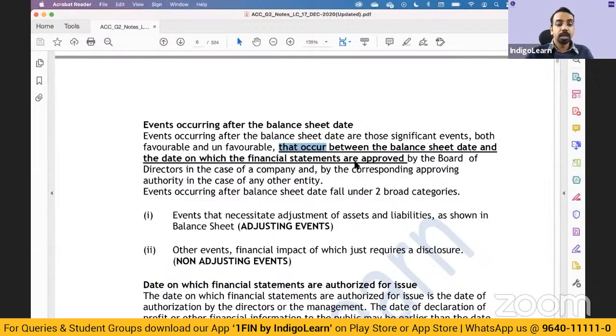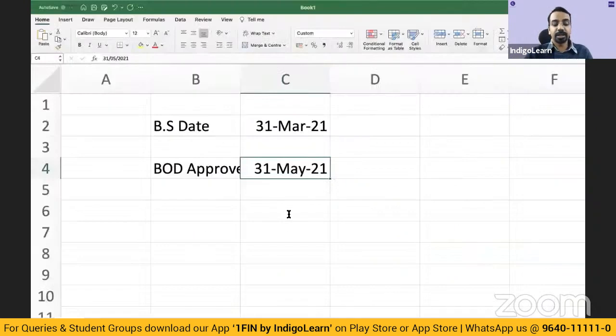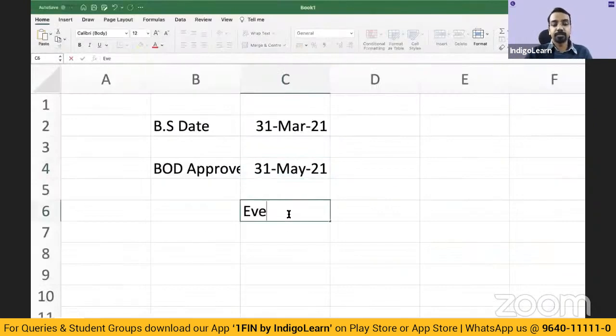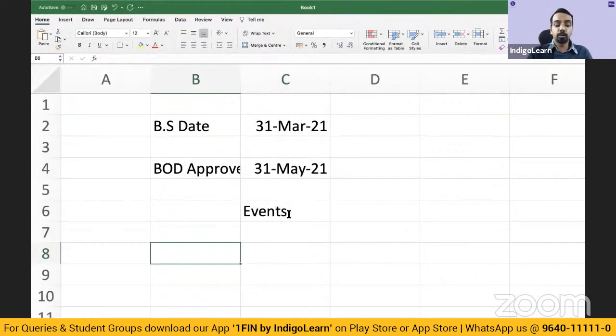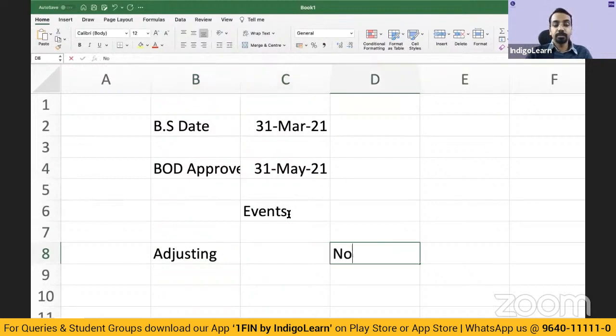Now, all of you would have learned that all the events which occur after the balance sheet date can be categorized into two parts: adjusting and non-adjusting.